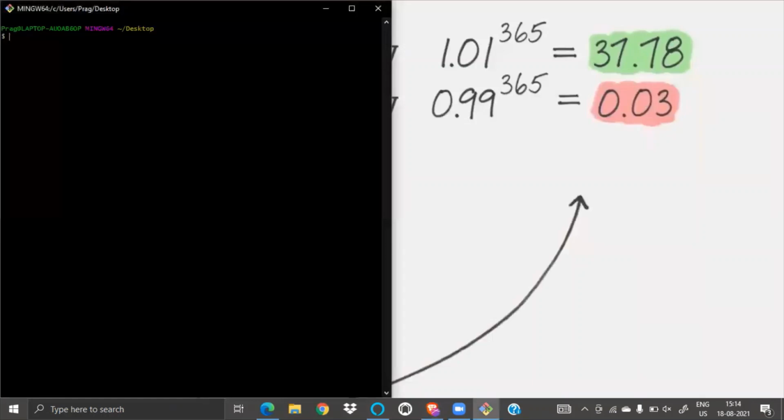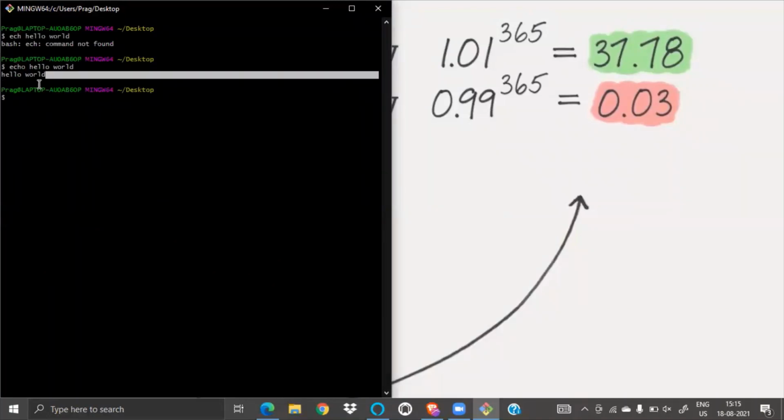So let's see. If I do echo hello world, see, it's printing hello world. देखो, echo कर रहा है ना?